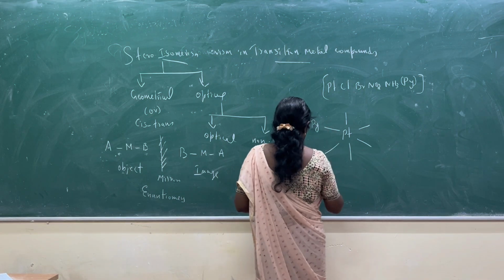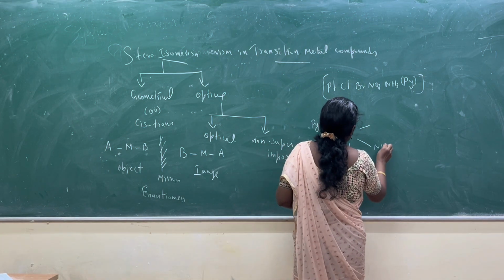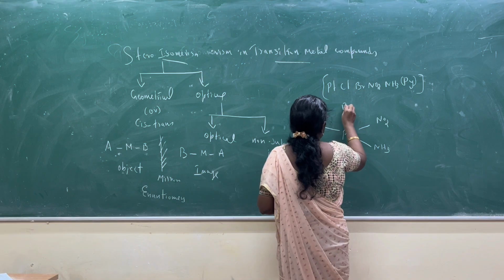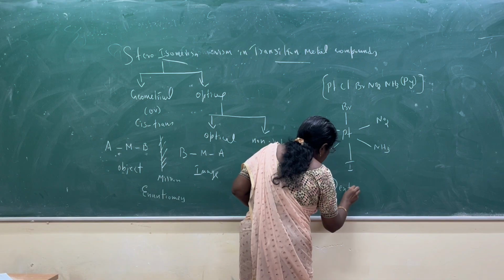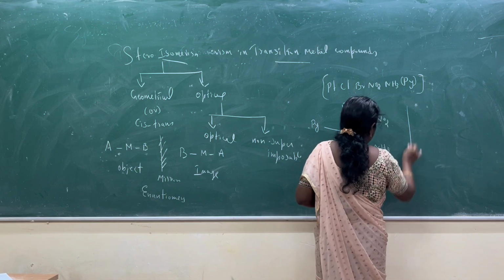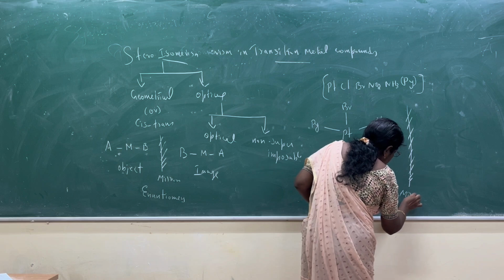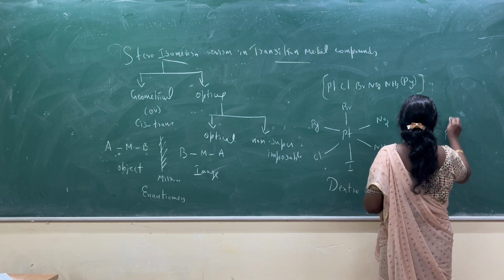Reading chloride, iodide, ammonia, NO2 and bromide. So this is called dextro-rotatory, with a positive sign, and the mirror image, so it's a mirror, and the image for that one.